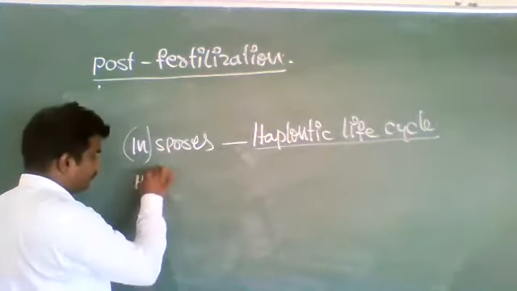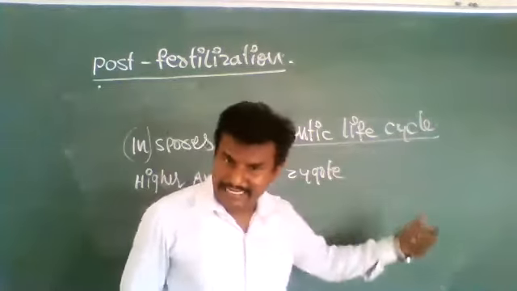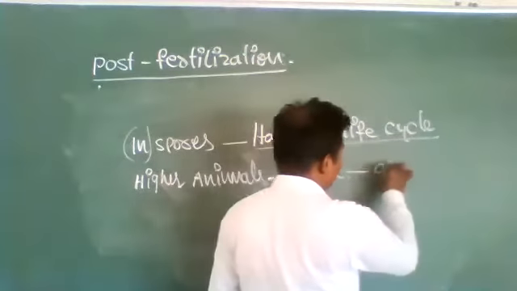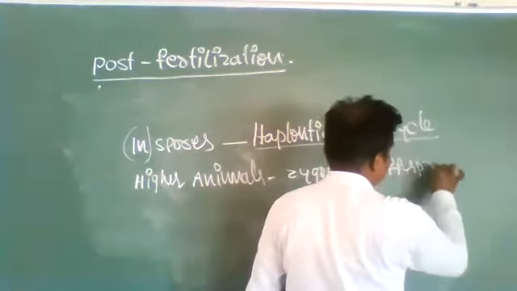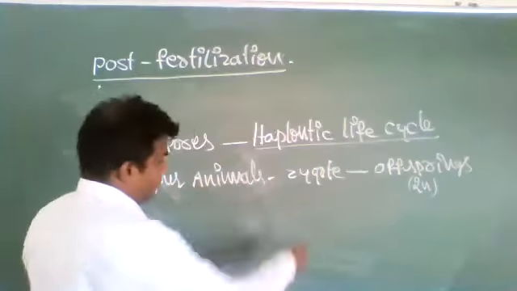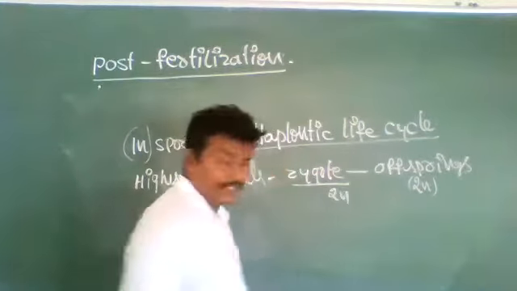The zygote does not go to the resting state. The zygote immediately develops and gives rise to diploid offspring. See, in higher animals, the zygote is in a diploid state.